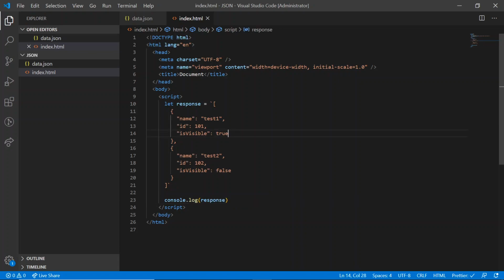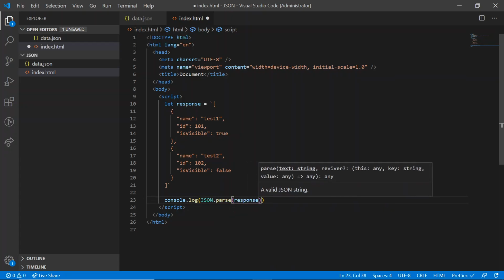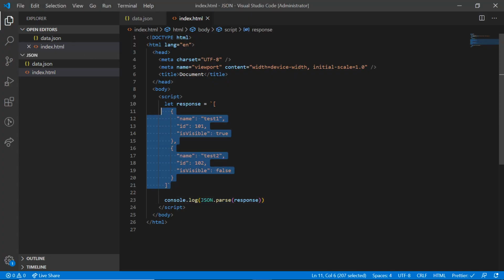Oops, there was some mistake. So the mistake was here. I just removed the comma from the last property because it should not be there. After that, I saved my file, and now we are again going to use the JSON.parse method, passing the string. In this case, it is inside the response variable. Let's save it and reload the browser. So this is the object, and we are converting this string into this object by using the JSON.parse method.